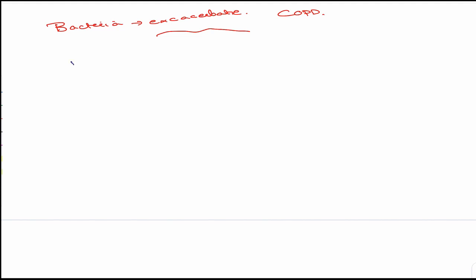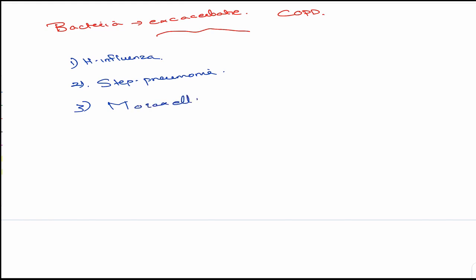That is H. influenzae. Okay, H. influenzae, the most common organism. Then we have got Streptococcus pneumoniae. If you can't remember it, it's good. Otherwise, forget it. It's not a very typical question which we used to get, but maybe this can be a bouncer for you. Even if you don't attempt the bouncer, no problem. So the third is Moraxella catarrhalis.